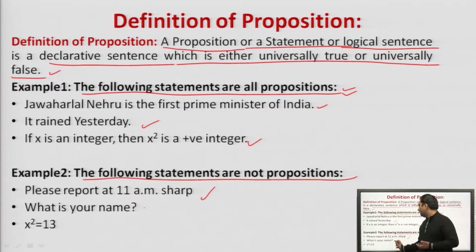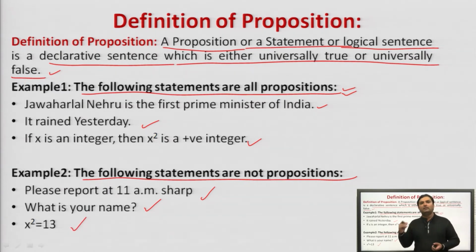What is your name? These are not declarative sentences in which we can state that this is true or this is false. Please report at 11 a.m. is a direction given, not a declaration. What is your name? This is a question asked, a query, not a declaration. x square is equal to 13. Here we can't say that this is true or this is false.